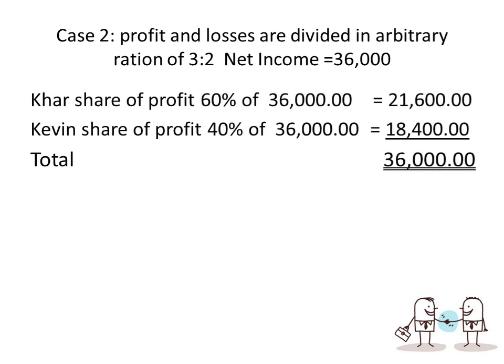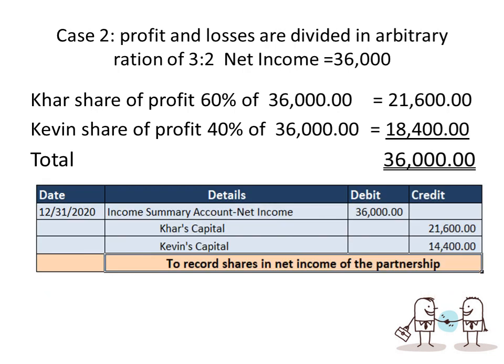For this one, I use the percentage. So Car received 60% of 36,000, which is 21,600, and Kevin received 40% of 36,000, which is 14,400. Or we could simply divide 36,000 by 5 and then multiply it by 3 for Car and by 2 for Kevin. So the entry would now be debit income summary account, net income 36,000, and then credit Car capital 21,600, and Kevin capital 14,400.